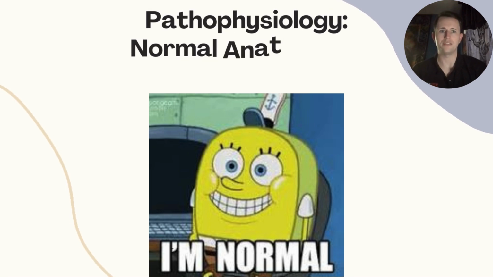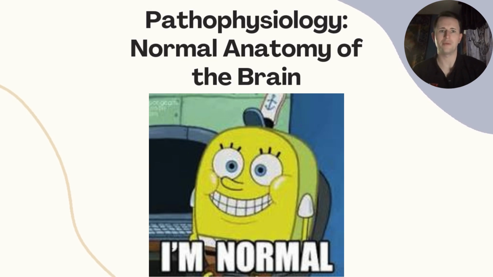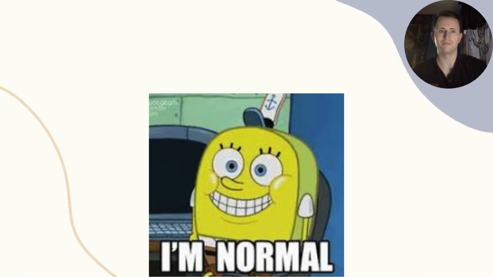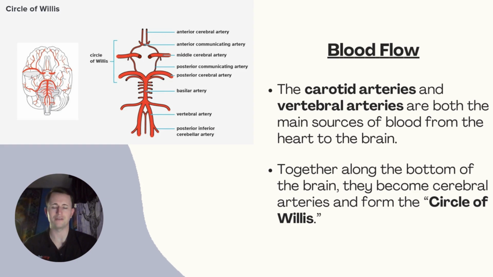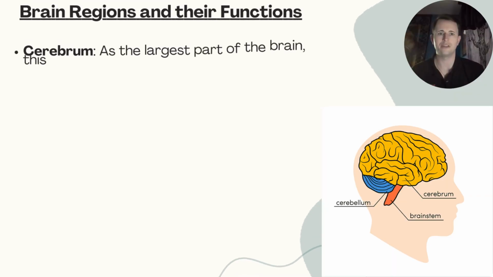Before breaking down what CVAs do to the brain, let's talk about how the brain normally works. So, first we have the blood flow to the brain, which is supplied via the carotid arteries and the vertebral arteries, both main sources of blood, together forming the circle of Willis. Now to the regions of the brain.